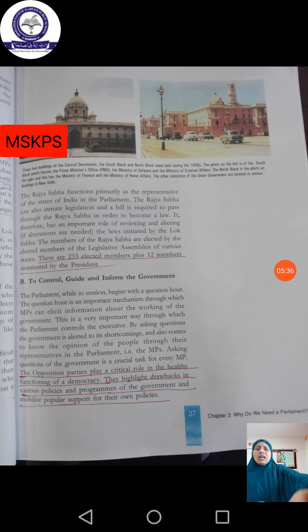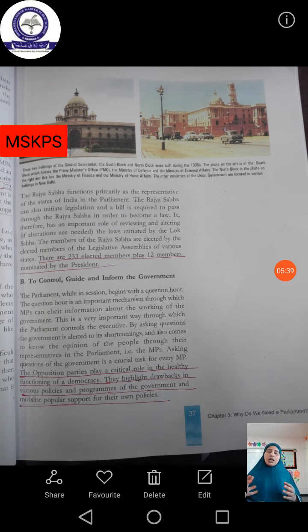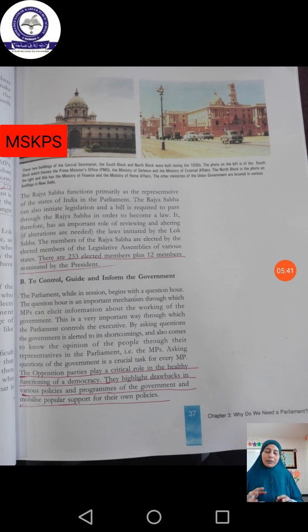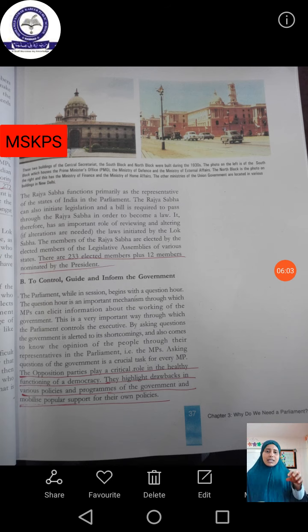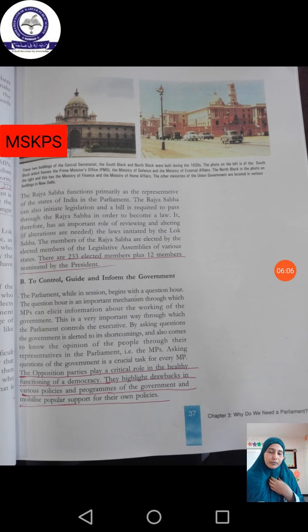If there is a classroom with more than 30 or 40 students, we select only one person as the class representative, isn't it? That representative is responsible for the whole class. If there is any problem, the representative is supposed to tell the teacher or principal, and they have to solve it. The same thing is happening in our government. MLAs and MPs are the representatives of the people, and they have to talk about the problems of the people in the assembly.